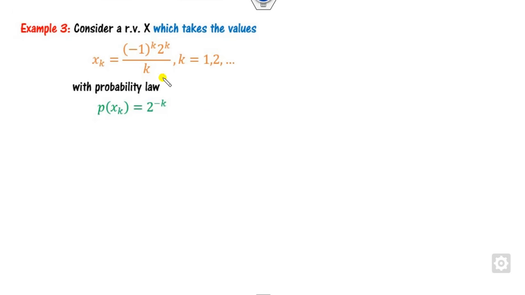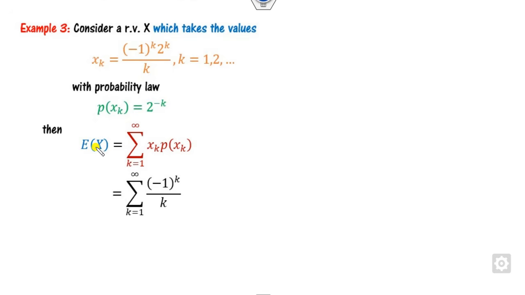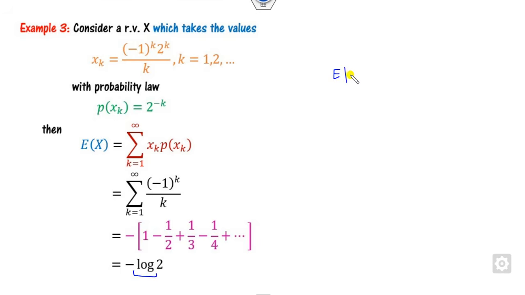Look at another example. Again you can see I have taken this as a random variable and the corresponding probability is here. If we start with this exercise, again you can see this is an alternating series which is convergent, and you can see the sum is minus 2. But if you find the expected value of the mode of x, what is the mode of x? This value is plus 1, so that is 2 raised to power k times k into probability.